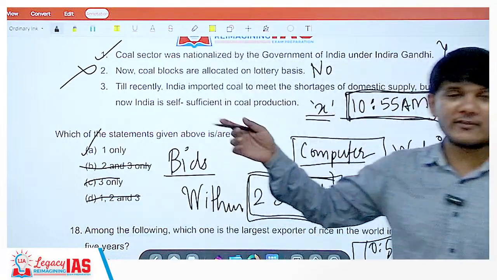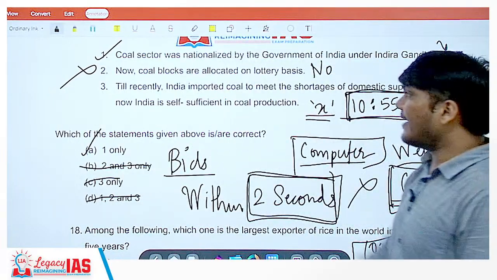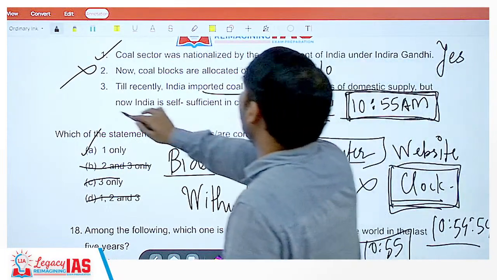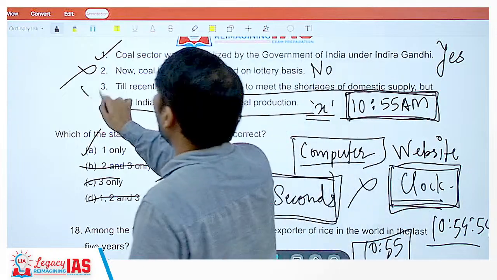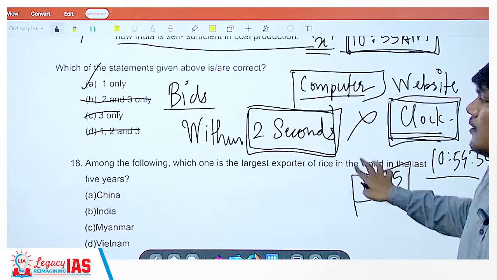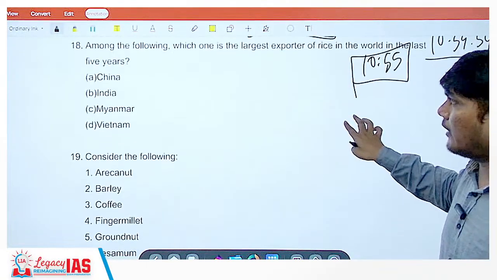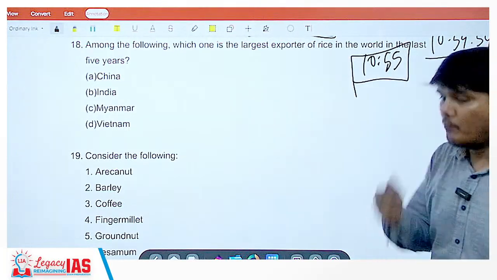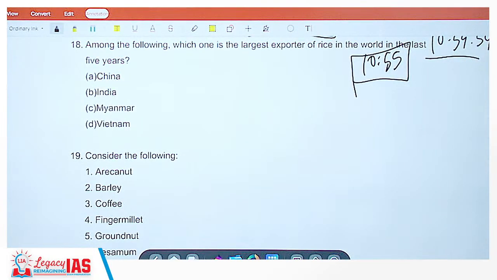But still, let's look at statement 3. Till recently, India imported coal to meet the shortages of domestic supply, but now India is self-sufficient in coal production. No. Okay, India is still not. So the correct answer is option A, that is 1 only. Moving on to the next question.